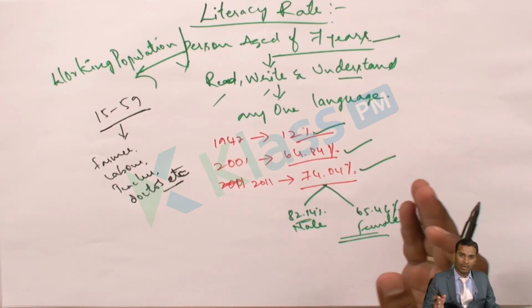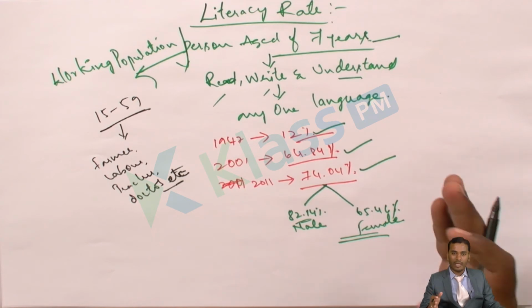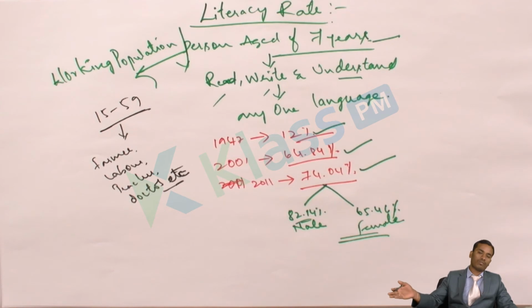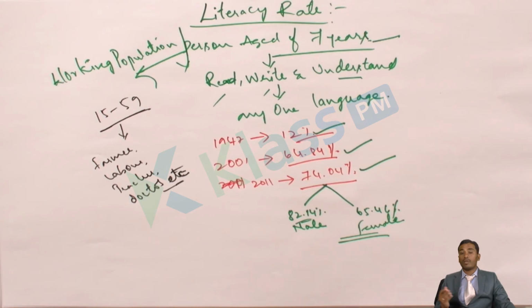When we work domestically, that means I'll be cooking in my house. But if I cook food in my own house, is someone going to pay me for that work? No, that is not considered. So these domestic activities are unpaid homework. Apart from unpaid domestic activities, when we do something and get money, we call that a working population. Even at the age of 60 or 70, some of the women will be cooking in the house, but they will not be paid. But when a woman is cooking in a hotel or in a restaurant as a chef, then definitely she will be paid.